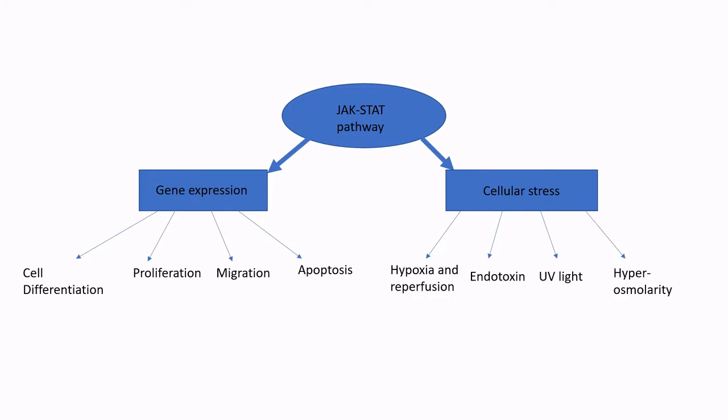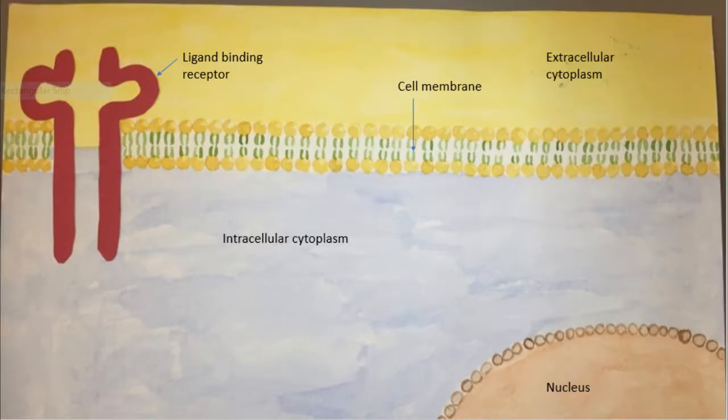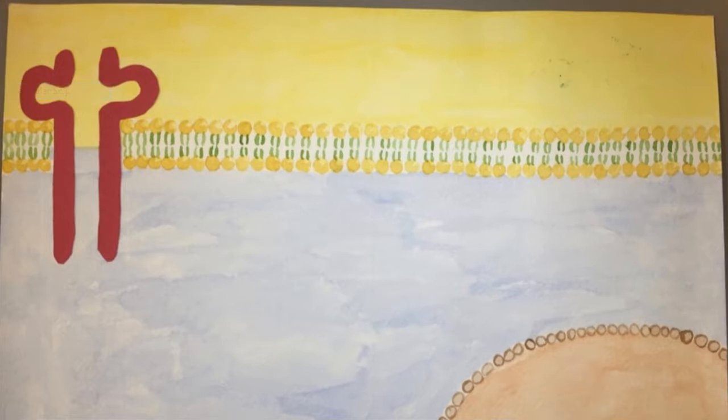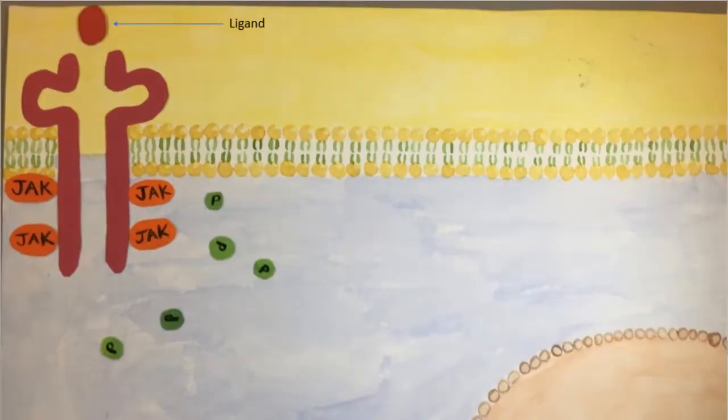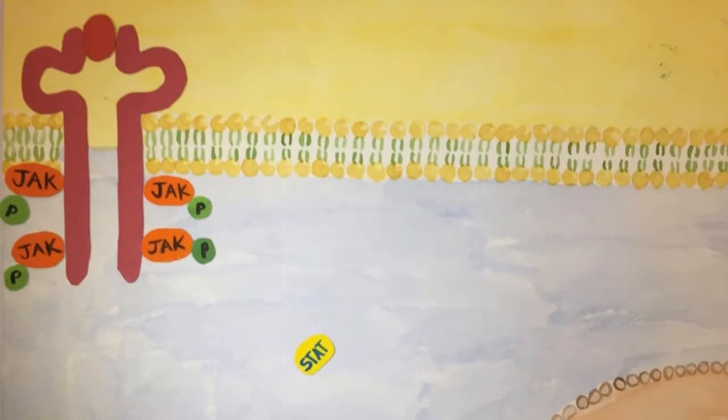A variety of ligands can activate the JAK-STAT pathway. The ligand needs to bind to the JAK-STAT specific receptor expressed on the cells. The JAK-STAT receptor consists of a ligand binding domain and a cytoplasmic tyrosine kinase domain. When ligands, for example interleukin-6, bind to the binding site, the receptor will dimerize, and the JAK tyrosine kinase domain will phosphorylate itself. This phosphorylated receptor attracts the STAT molecule.